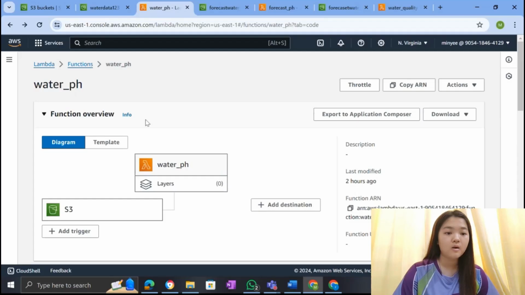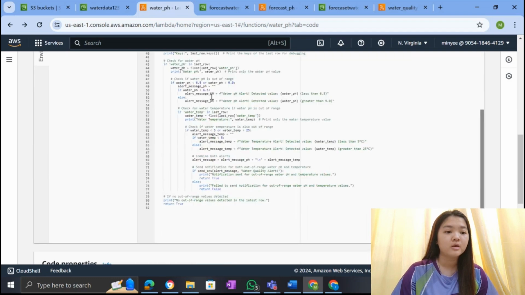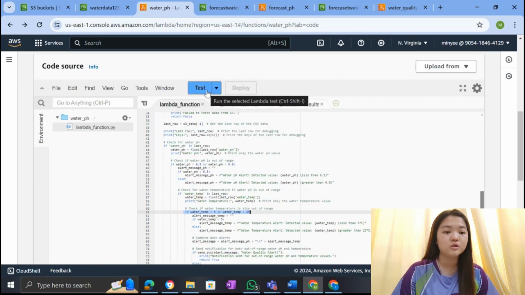Thank you. So now I will explain the first Lambda. It will connect to the S3 bucket so that it can check the water pH and water temperature. If the water pH is smaller than 6.5 or greater than 9, or the water temperature is smaller than 5 degrees Celsius or greater than 25 degrees Celsius, then it will send a Gmail to the user.